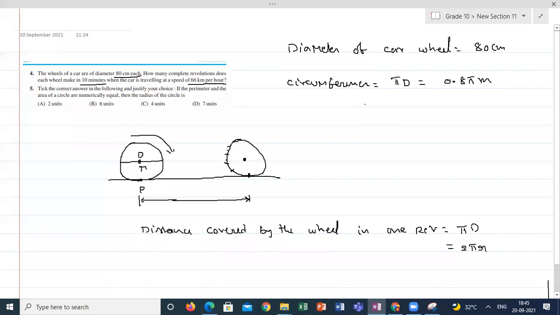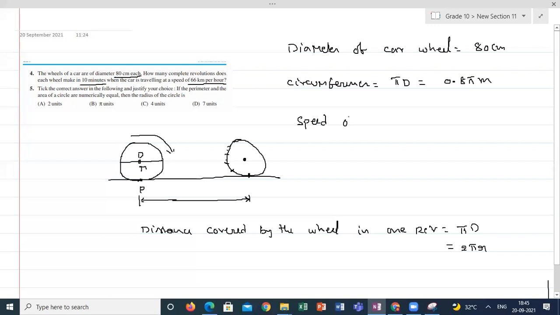So if it travels for 10 minutes, how much distance can it travel? How many revolutions will it do if it travels for 10 minutes? So calculate the distance traveled in 10 minutes.